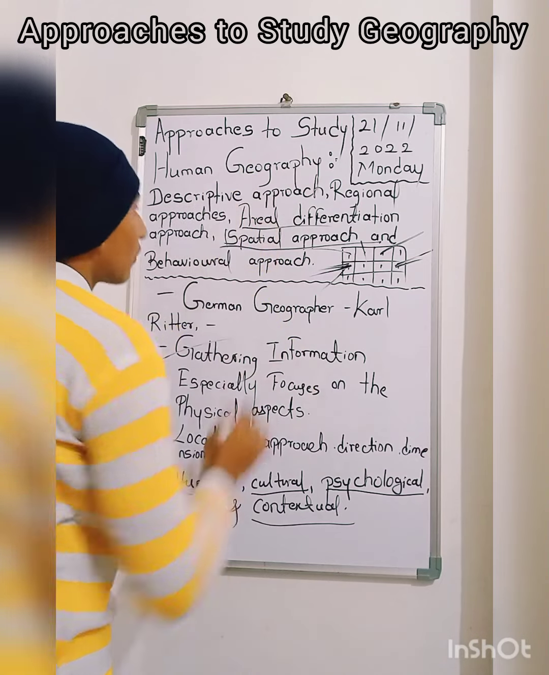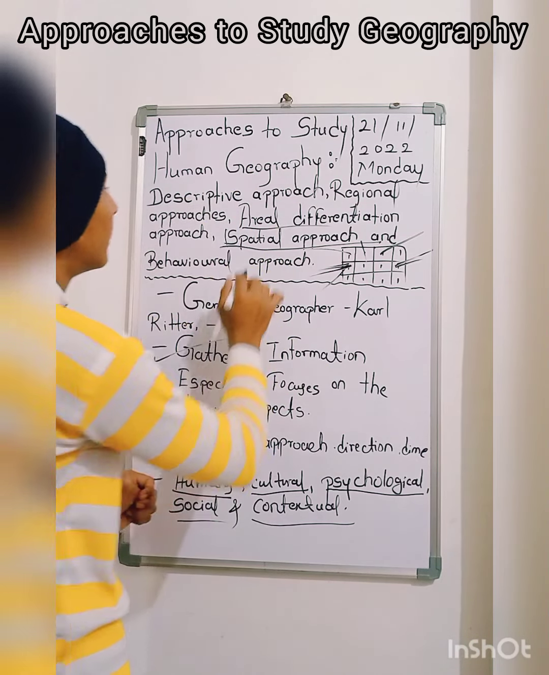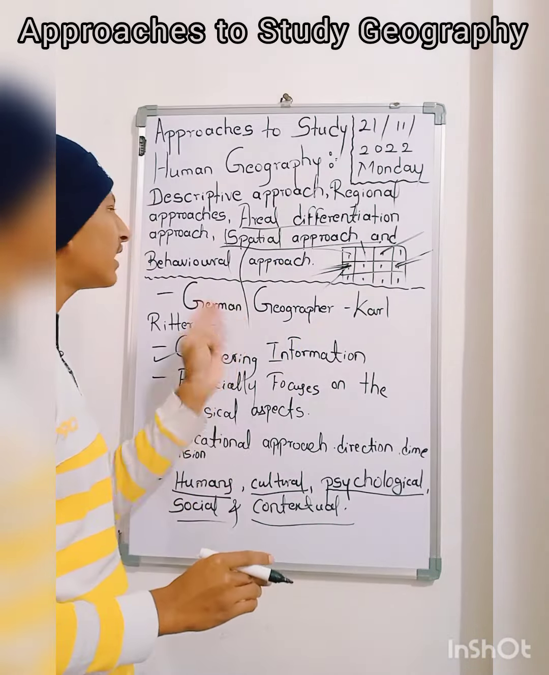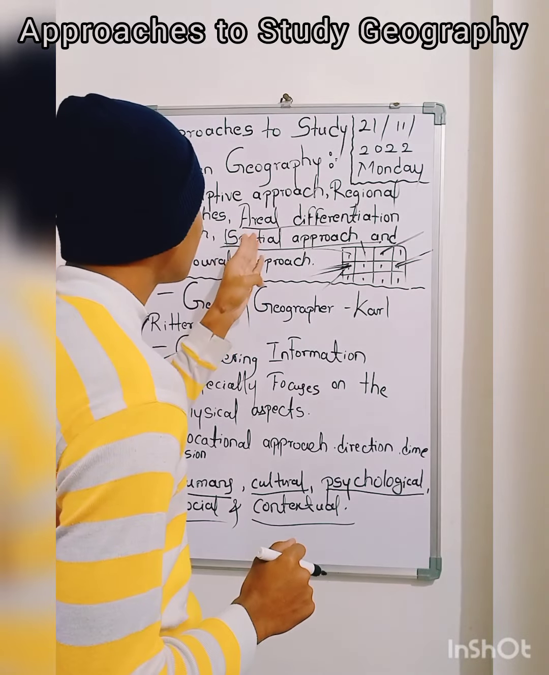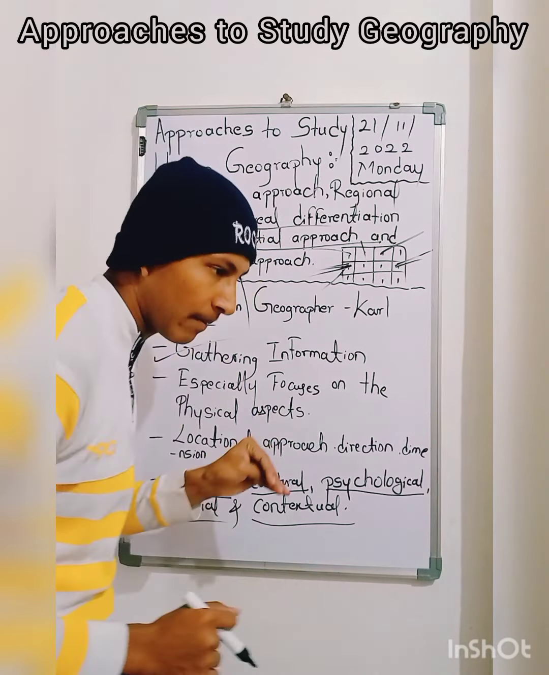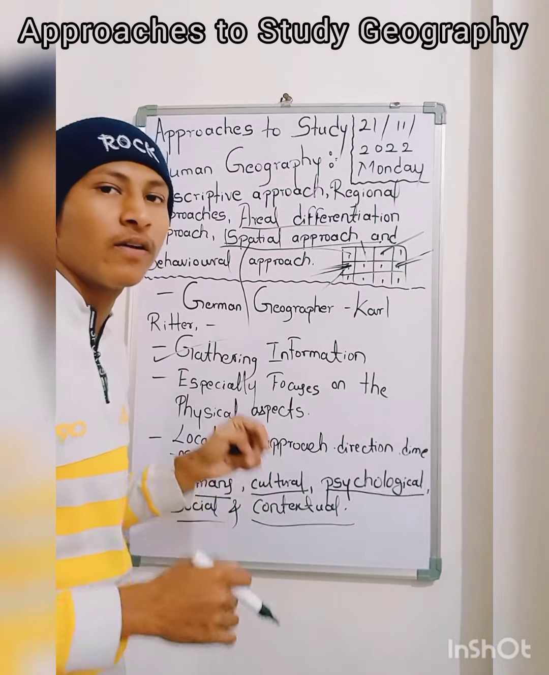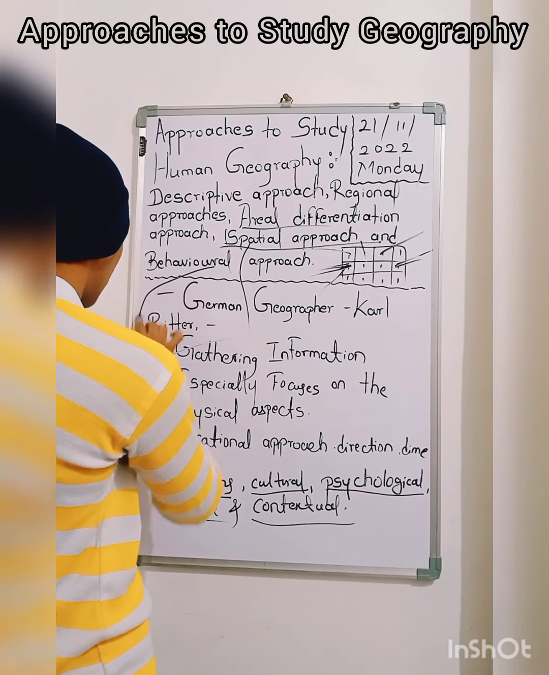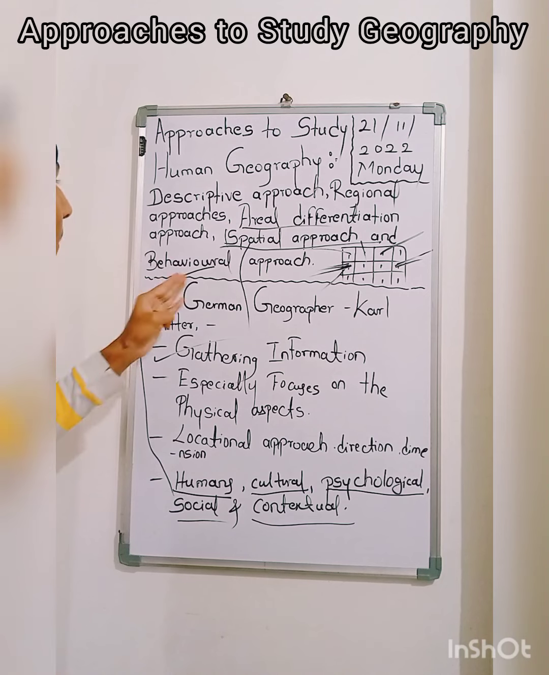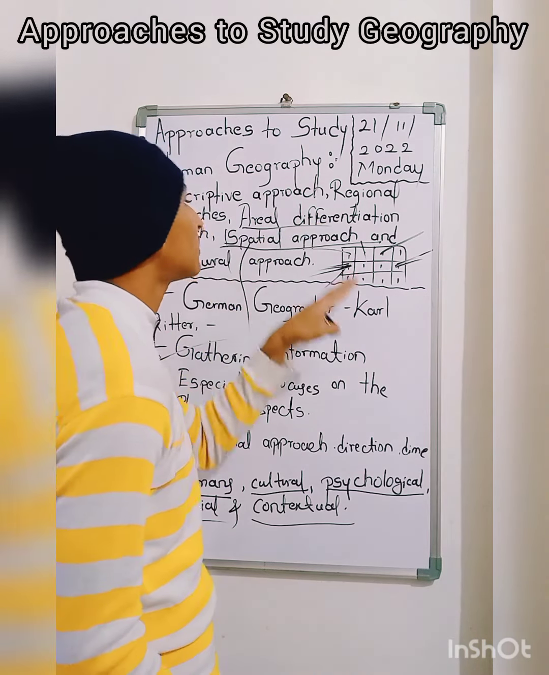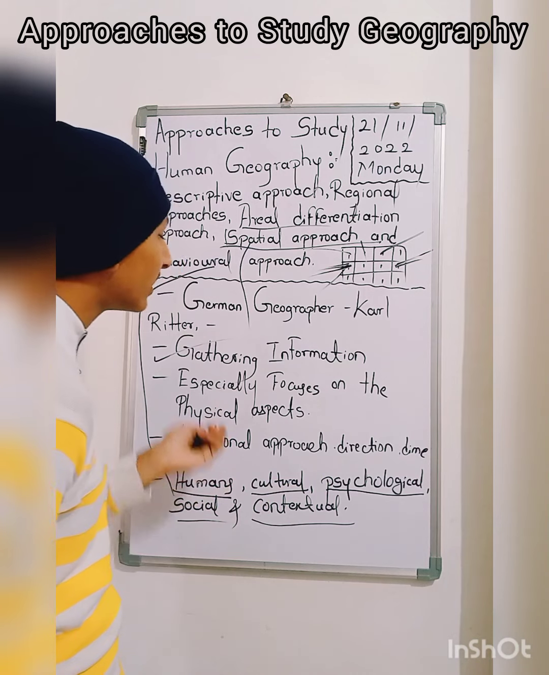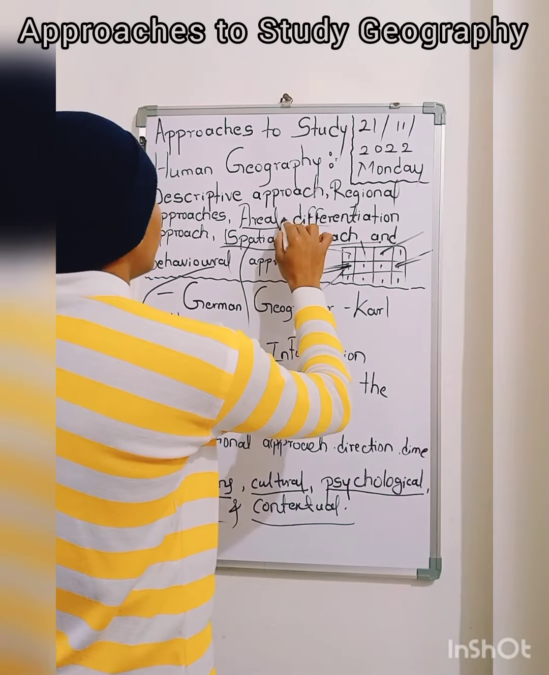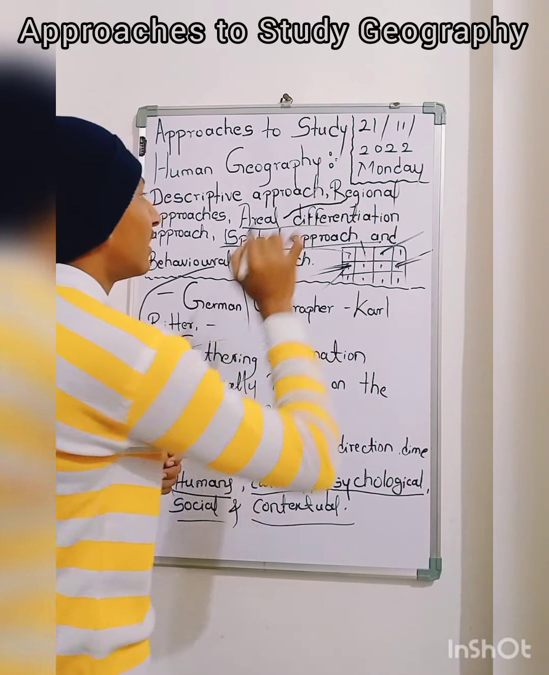These are approaches to study human geography. The spatial approach specially focuses on the physical aspects as well as the human, but more or less you will see rare human aspects and a greater number of physical aspects. That we call the spatial approach. And the behavioral approach always focuses on humans. The areal approach is nothing but the locational or dimensional approach, which focuses on direction, especially location, that is why we call it the areal differentiation approach, which is directly similar to the regional approach.